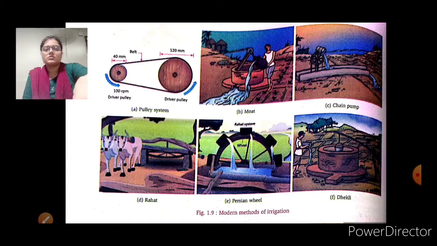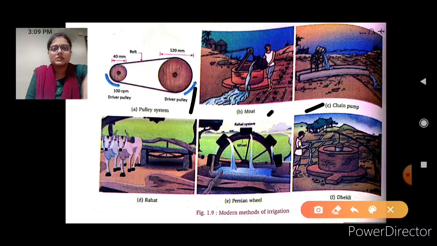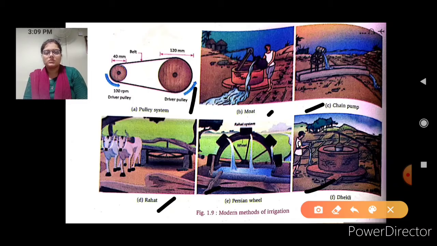This is your pulley system. This one is your moat, this one is your chain pump, a rahat is there, Persian wheel is there, and this is your dheki. So all these are the modern methods of irrigation. If someone asks you to write any 4 names of modern methods of irrigation, then you have to write any 4 of these names.